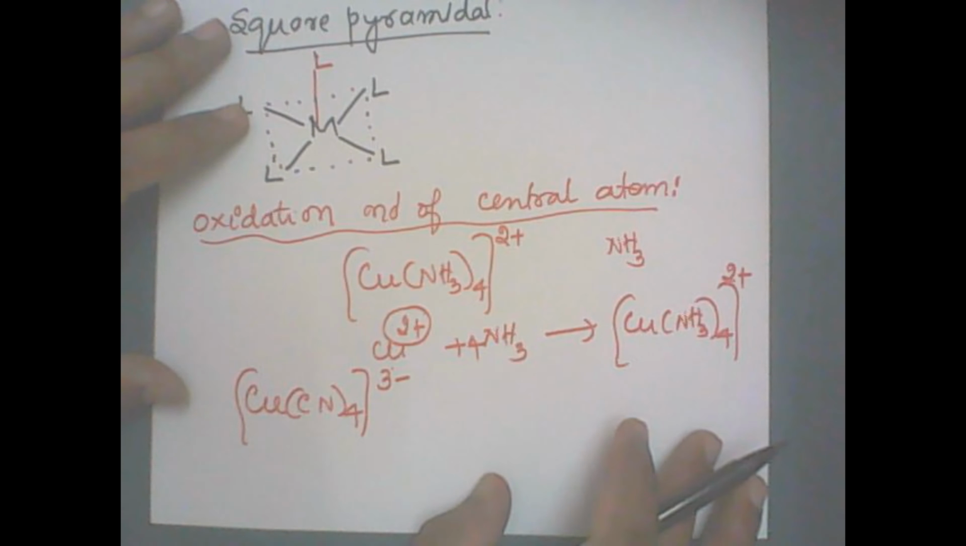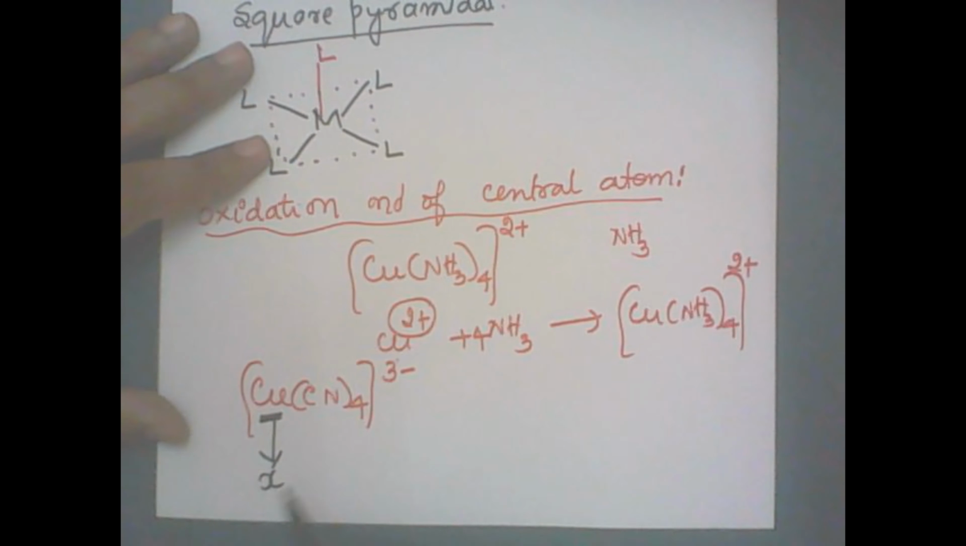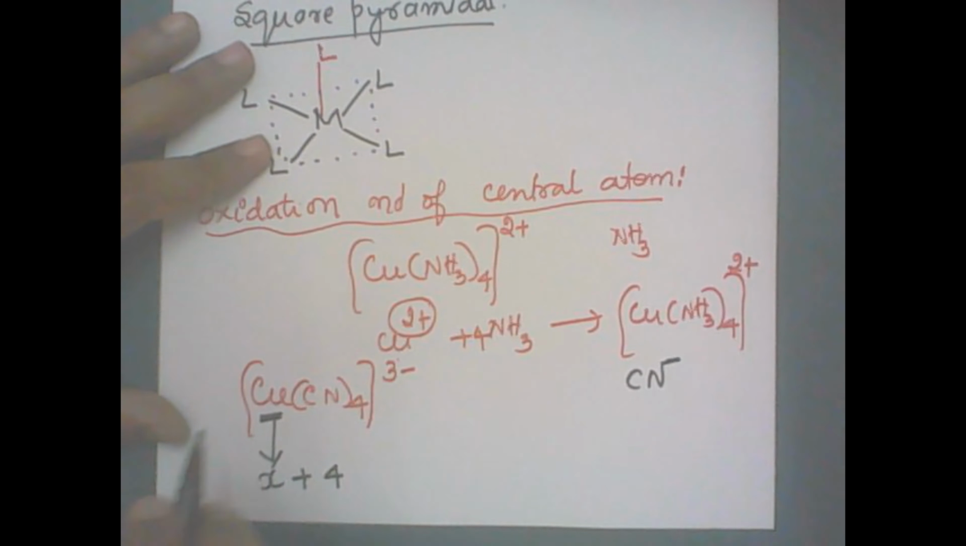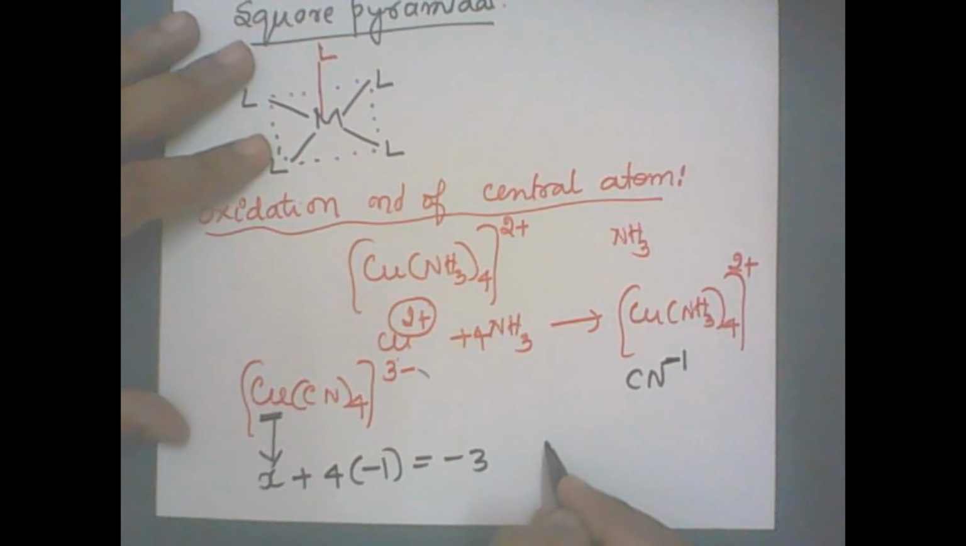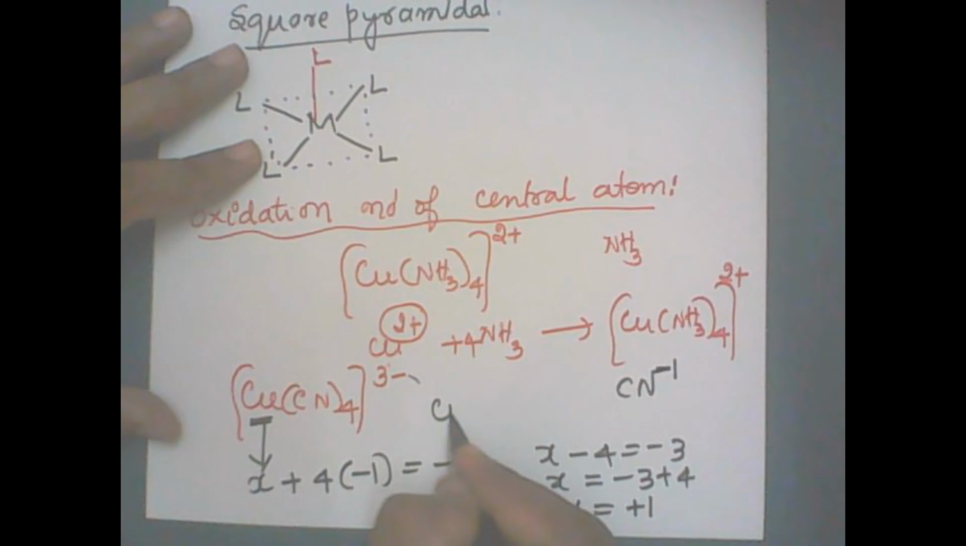So we go to the first topic, redox reactions, wherein we write: let the oxidation number of copper be X, plus 4 CN. CN is cyanide, an anion, cyanide minus, meaning -1. So 4 into -1, and the total charge is -3. Therefore X - 4 = -3, so X = -3 + 4. Therefore X is equal to +1, which means copper exists in the +1 state.